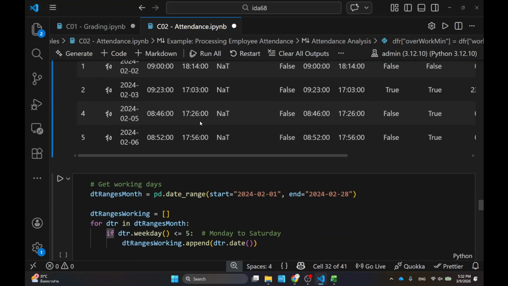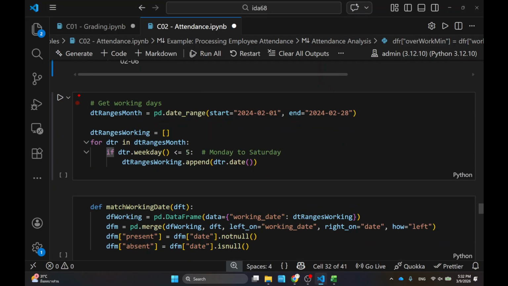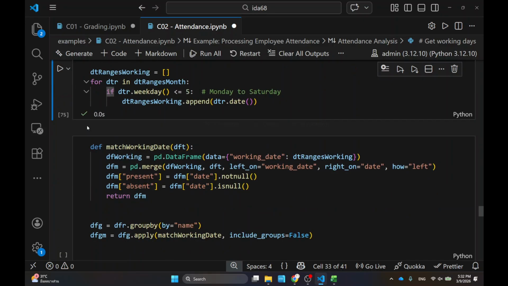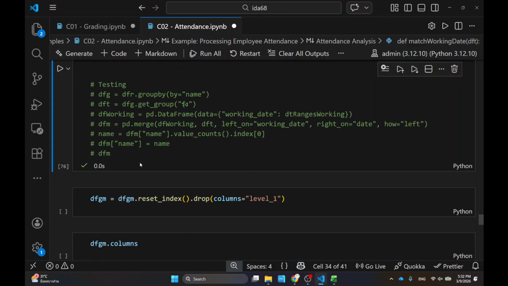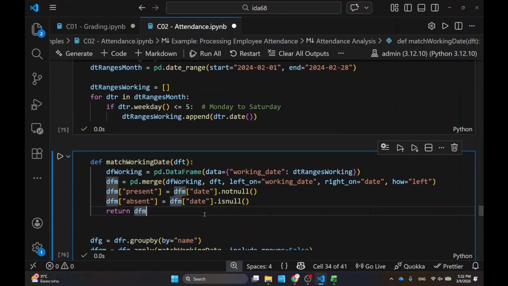All right, so that's how I do it. So I get the working days during the month. I'm just saying, give me the weekdays in the month. I'm just going to run it, and then I'm going to match them. The join is going to go here. This is the join. This is the part where I join the attendance with the working dates in the calendar. And then this one is going to tell me which date is absent for each of the employees.